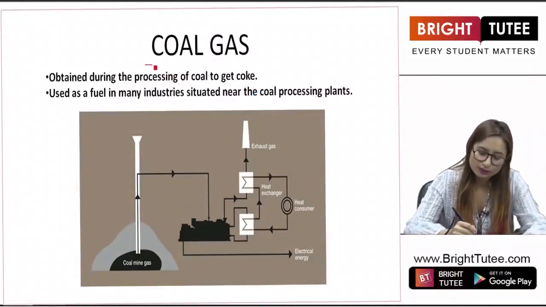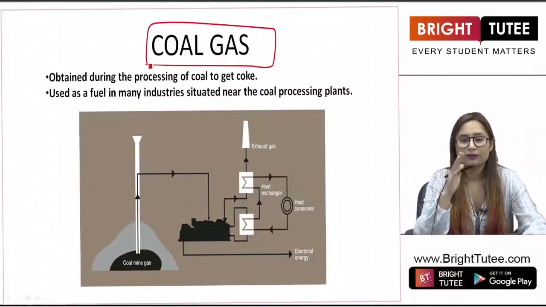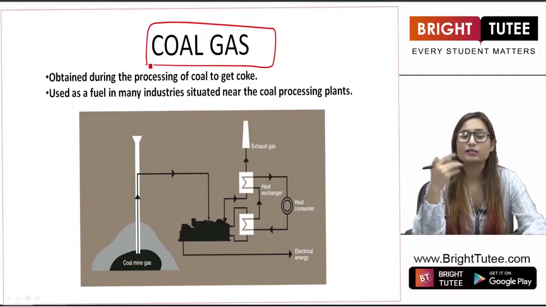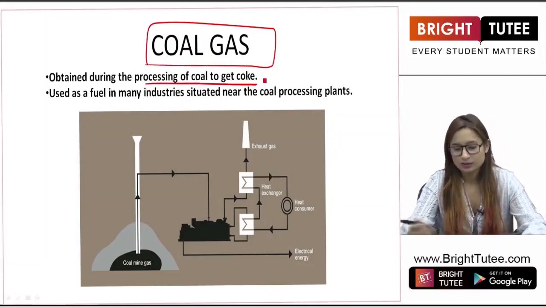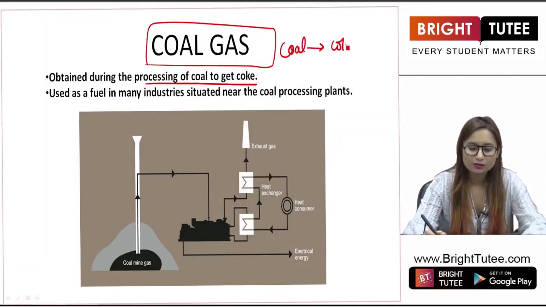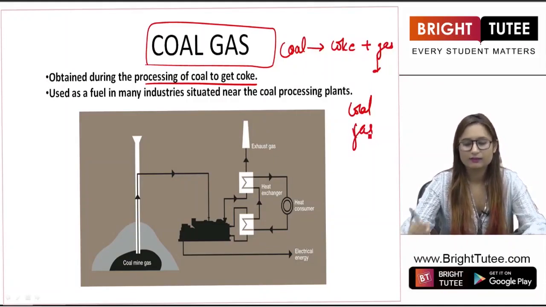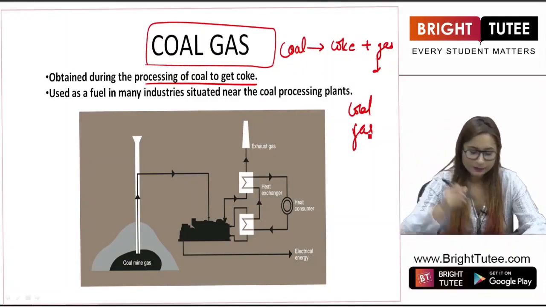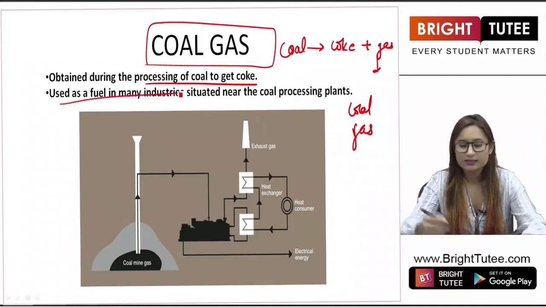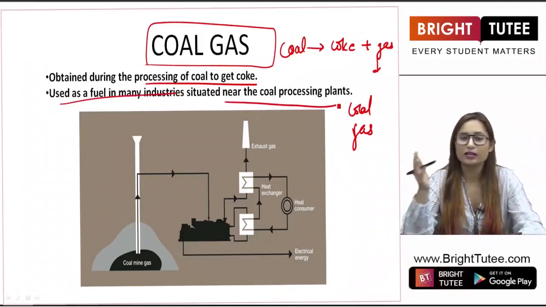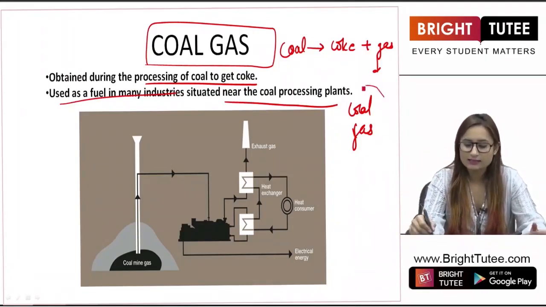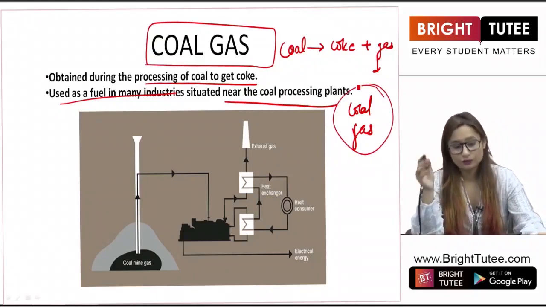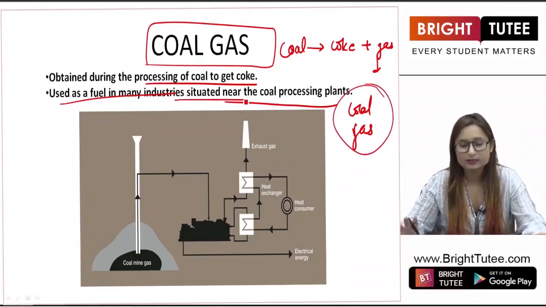Then next we have coal gas. Now what is coal gas? When we burn coal, there is a gas released, which we call coal gas. It is obtained during the processing of coal to obtain coke. When coal is converted to coke, a gas is released. This gas is coal gas, right? So this is how we obtain coal gas. Now it is used as a fuel in many industries situated near the coal processing plants. There are many plants at different sites where coal is being processed. So whenever coal is processed, this gas is released, and this gas is used as a fuel in many industries situated near the coal processing plants.